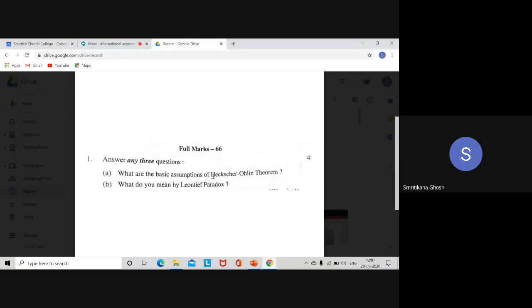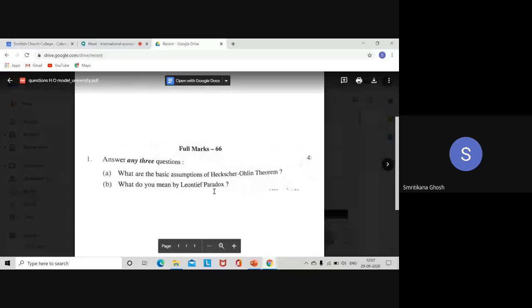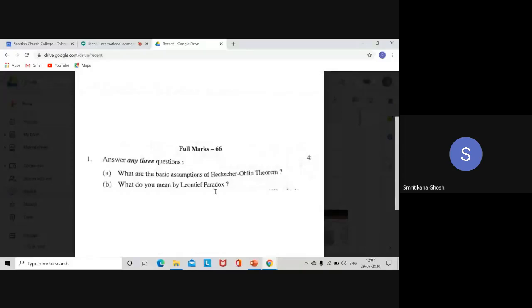And the second one is, what do you mean by Leontief paradox? The question is of 4 marks. Look, for assumption it is 4 marks, and Leontief paradox another 4 marks. So in that case, you have to explain the paradox. If possible, just give the data of that ratio. If not possible, okay, very much fine. Just inform the direction of change, whether it is increasing or decreasing, and then neatly explain the paradox. This is what the question needs.